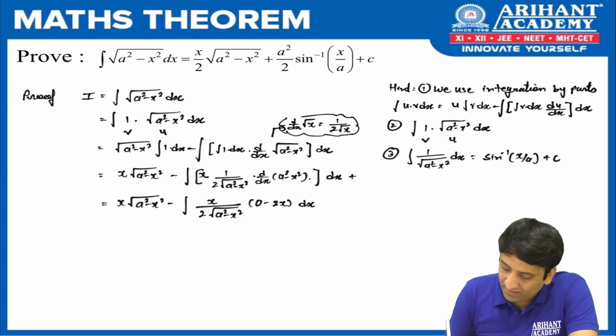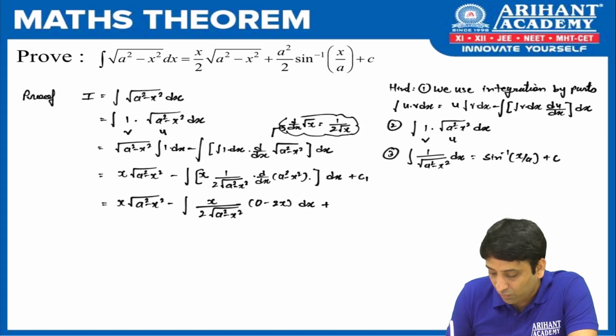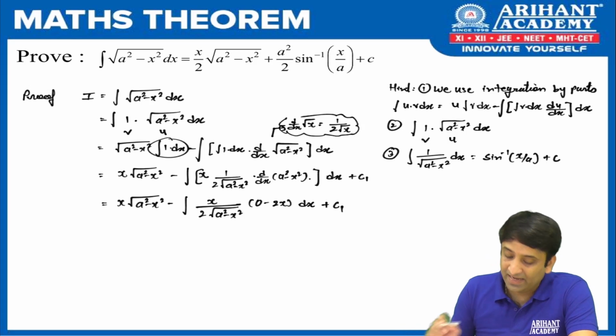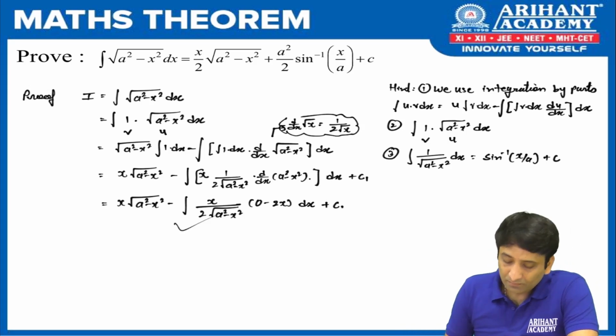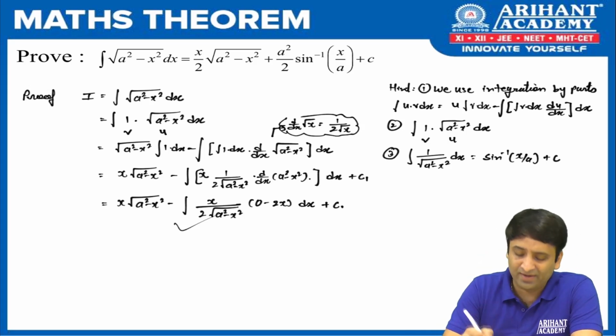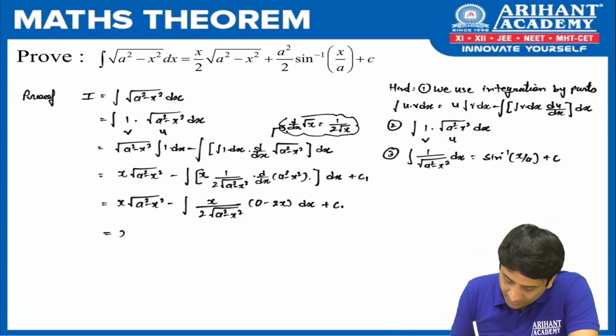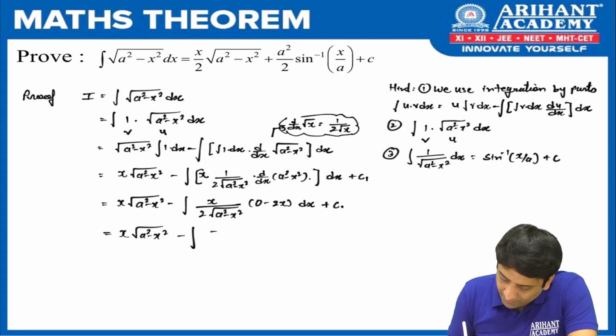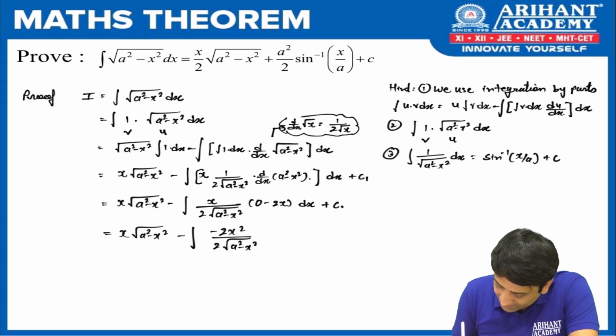Now one thing I forgot here is I need to write c1, because we have integrated 1, so we have to add its constant of integration. And I am not writing c because in the question there is still one more term to be integrated. Once that is eliminated, at the end we will write c. So what we got here: x root of a square minus x square, minus, this will get multiplied in the numerator, so I get minus 2x square upon 2 into root of a square minus x square dx plus c1. Now here the 2 will get cancelled. Now you will be asking, sir, why are you not taking the minus outside?